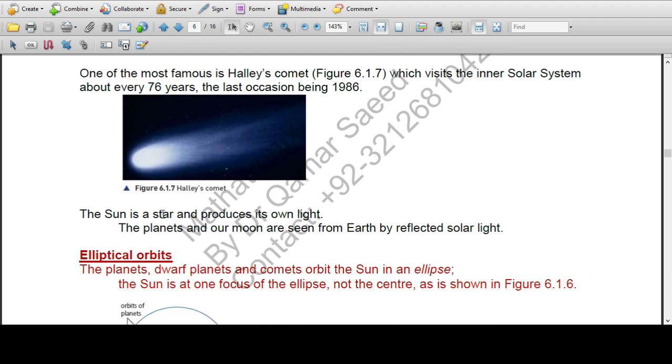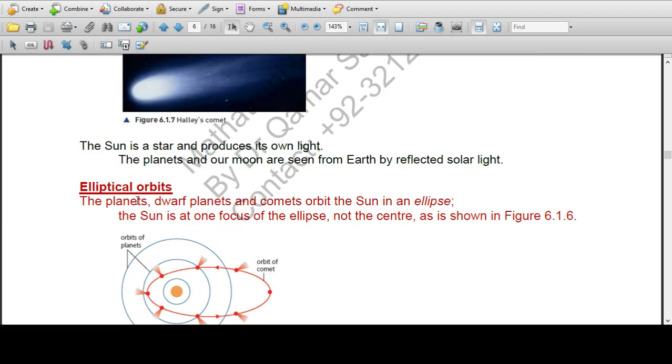The Sun is a star and produces its own light. The Sun is a luminous object. The planets and our moon are seen from the Earth by reflection of the solar light. Other planets and moons are non-luminous objects, and they reflect the light of the Sun.